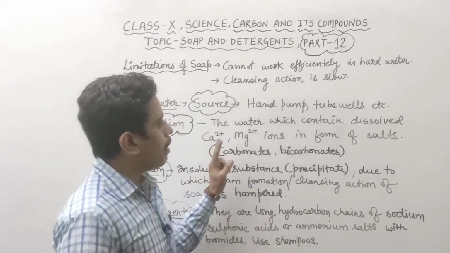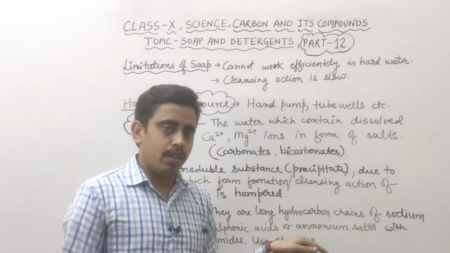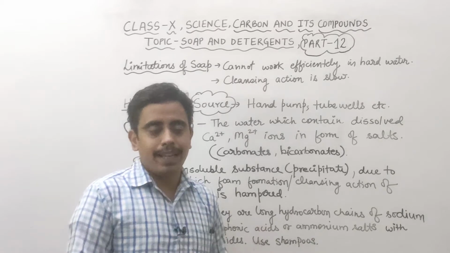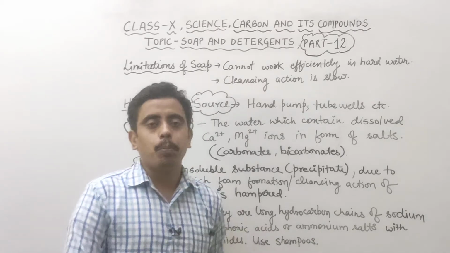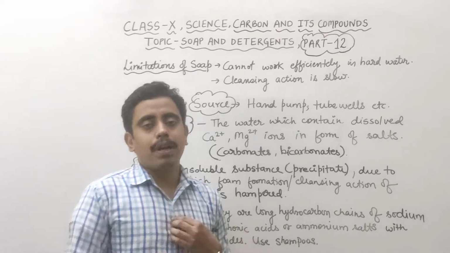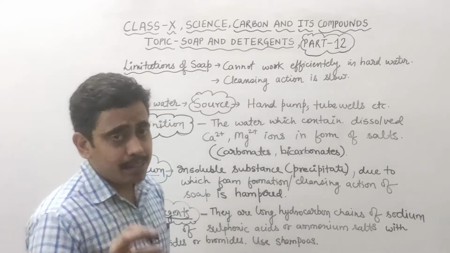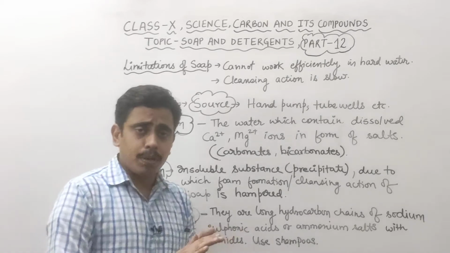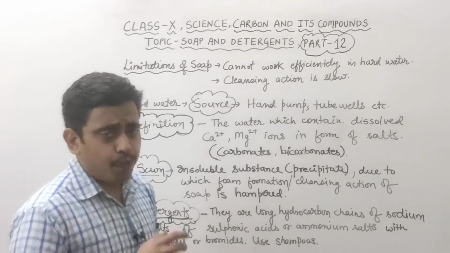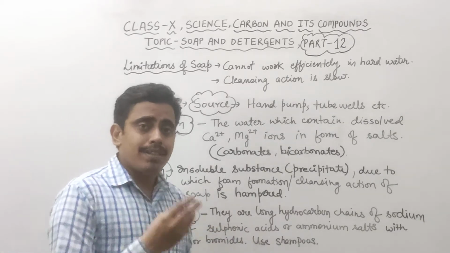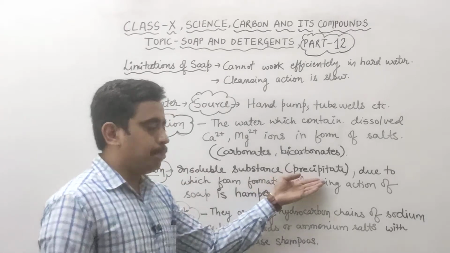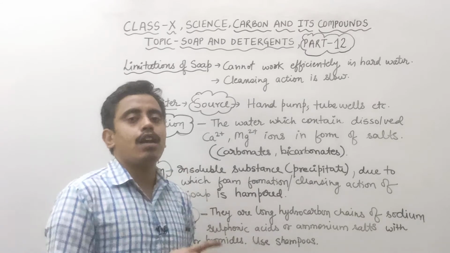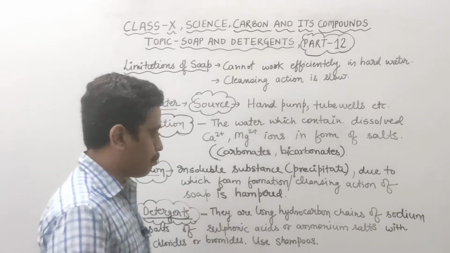Due to replacement by these ions in hard water, micelle formation does not take place properly, foam does not form properly, and because of this the cleansing action of soap is hampered and affected. When we use soap in hard water, an insoluble precipitate forms, due to which foam formation does not take place properly.